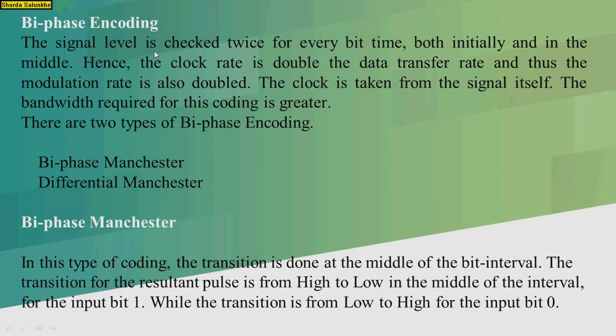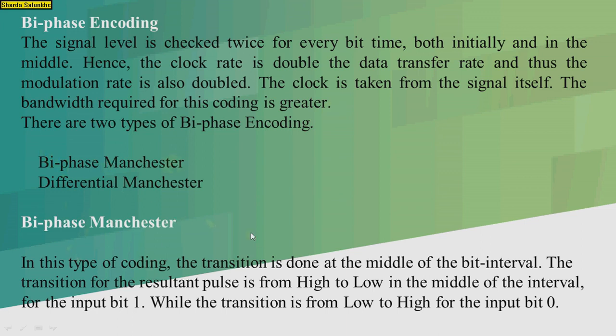Biphase encoding. The signal level is checked twice for every bit time, both initially and in the middle. Hence, the clock rate is doubled, and the data transfer rate and thus modulation rate is also doubled. The clock is taken from the signal itself, and the bandwidth requirement for this coding is greater. So there are two kinds of biphase encoding, that is biphase Manchester and differential Manchester.